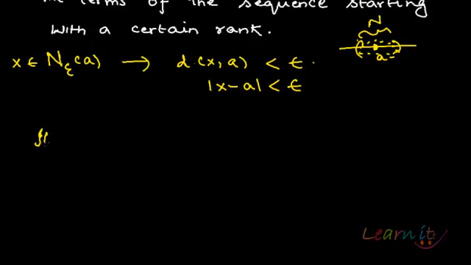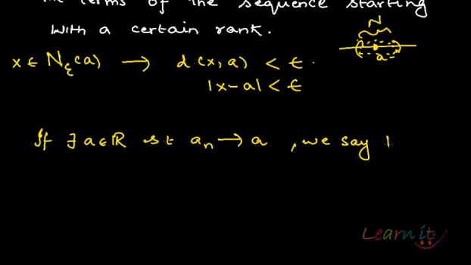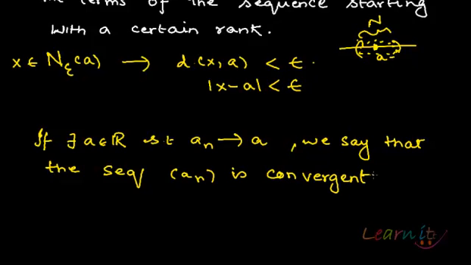So essentially, if there exists an a belonging to the real numbers R such that a_n tends to a, we say that the sequence a_n is convergent, and we call this number a the limit of the sequence.